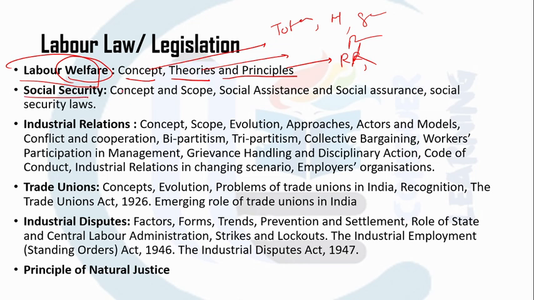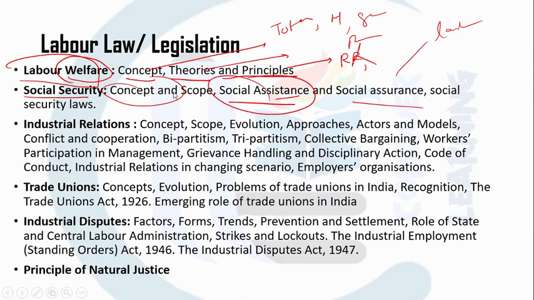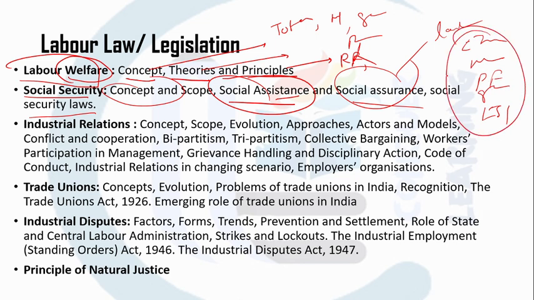Under social security, what do you mean by social security? What are the different types of social security? We have two basic types, social assistance and social insurance. Which labor legislation in India belongs to social assistance, which to social insurance, and other social security laws? Laws like employees compensation, maternity benefit, PF, gratuity, ESIC are all called social security laws. You need to know them in a very detailed way, because most of the questions are asked from these important legislations.